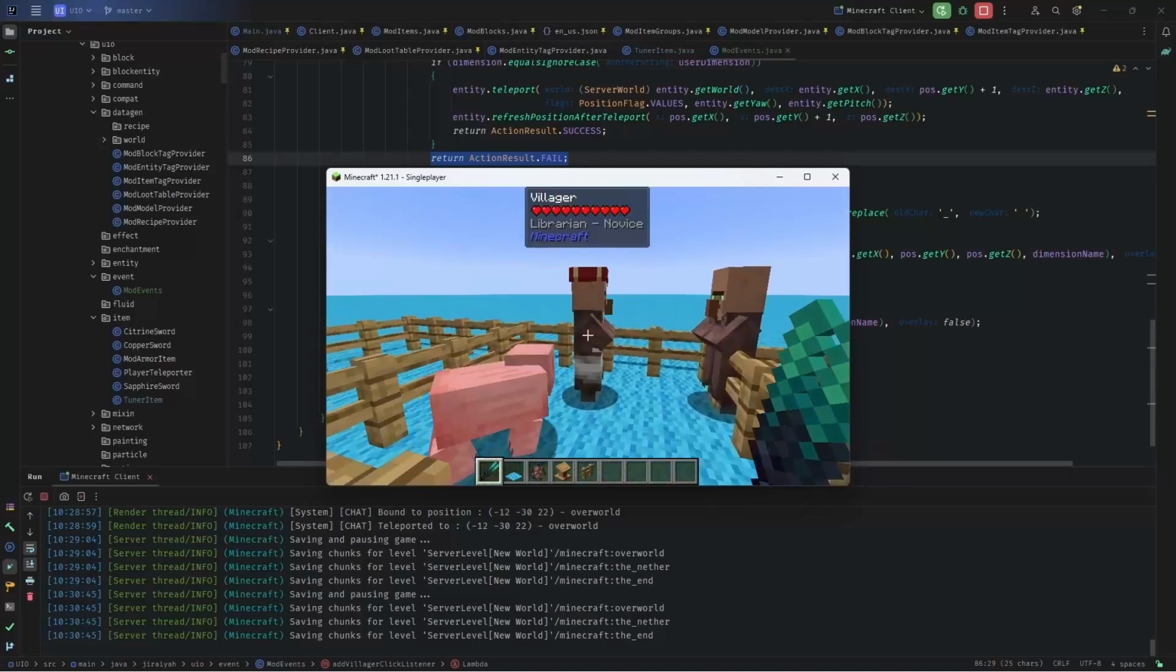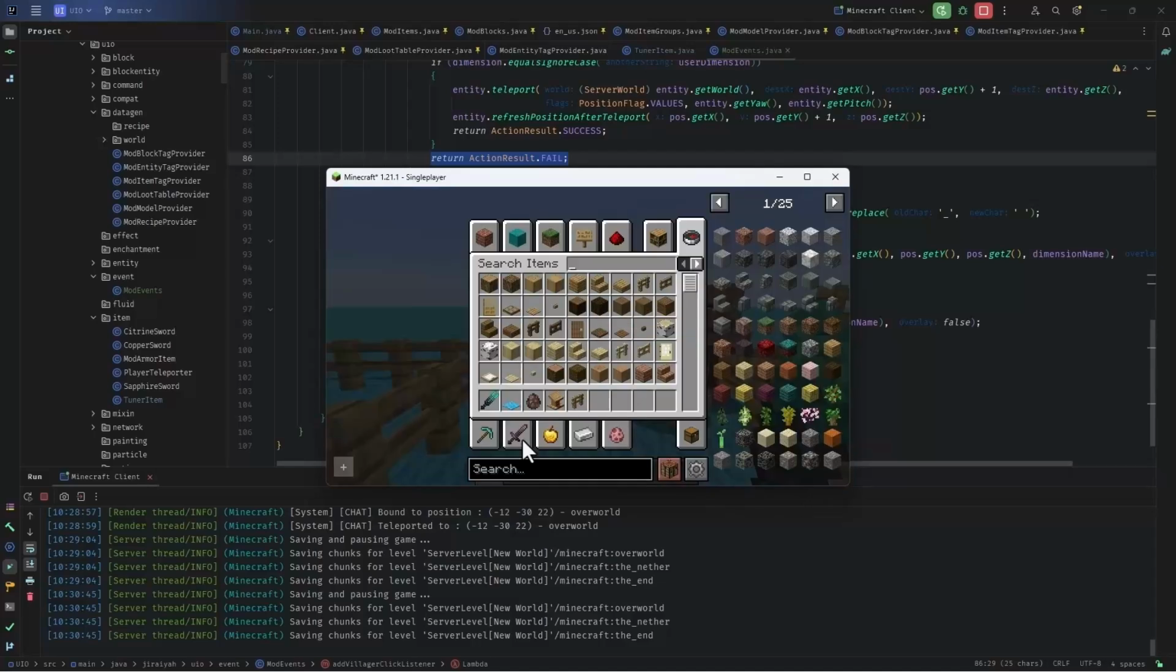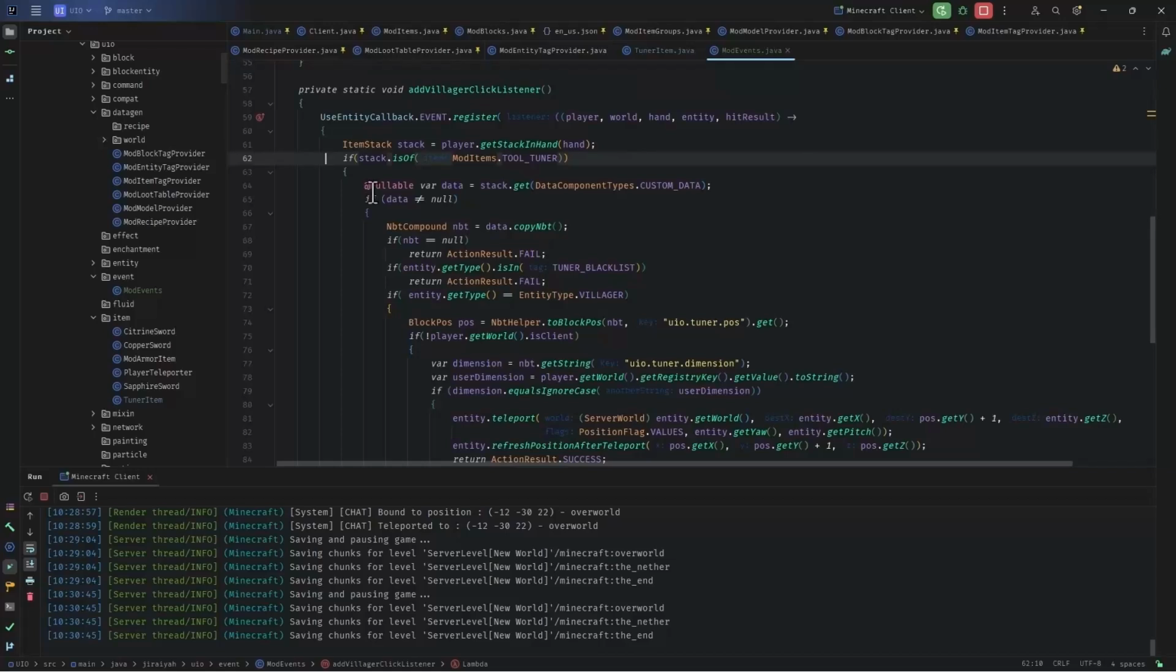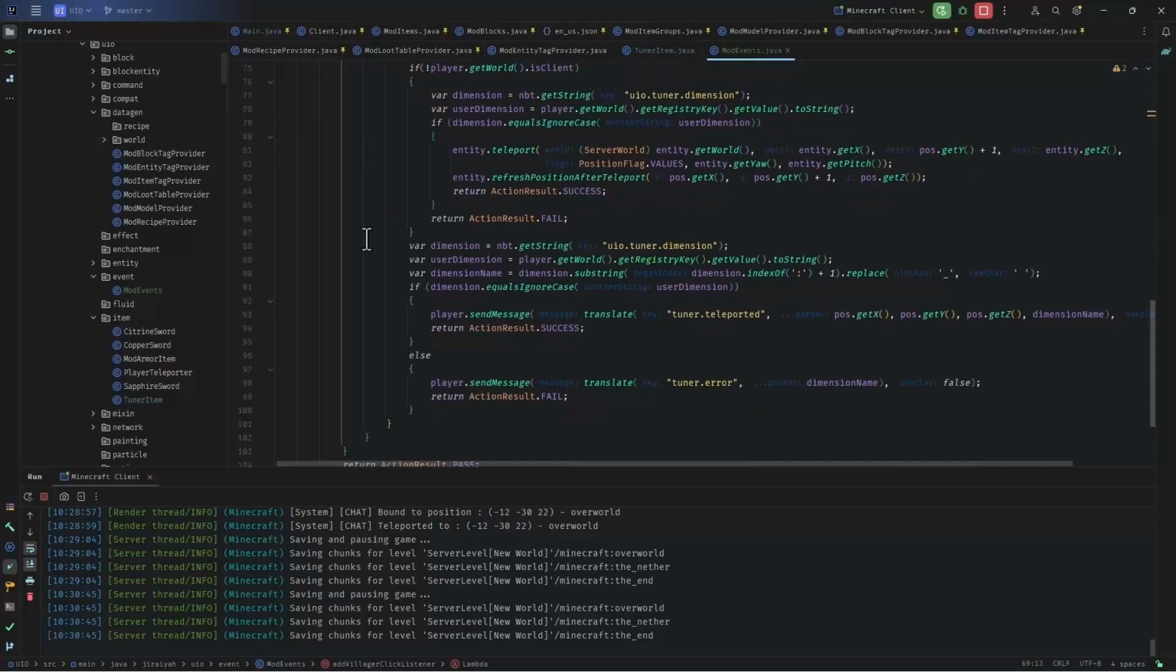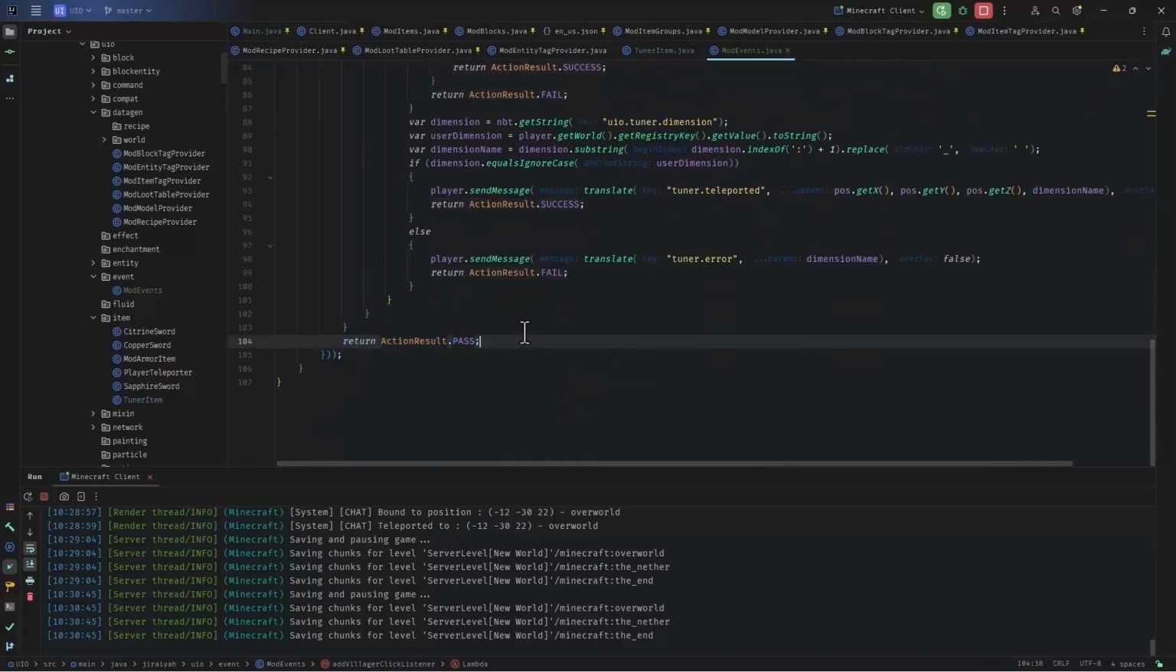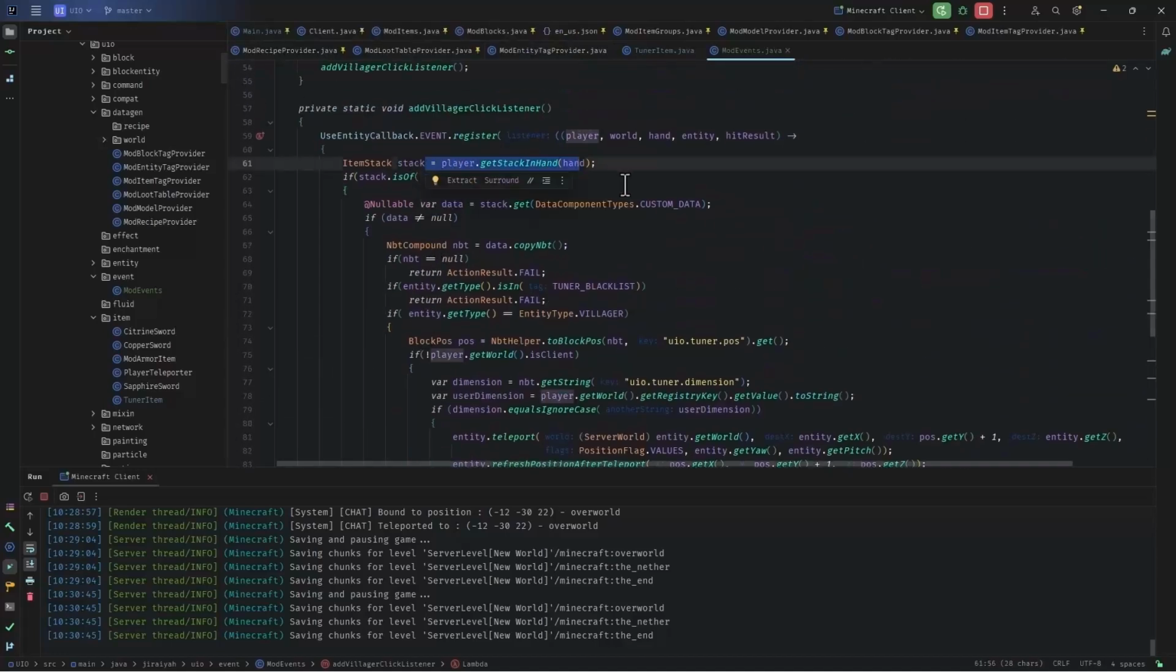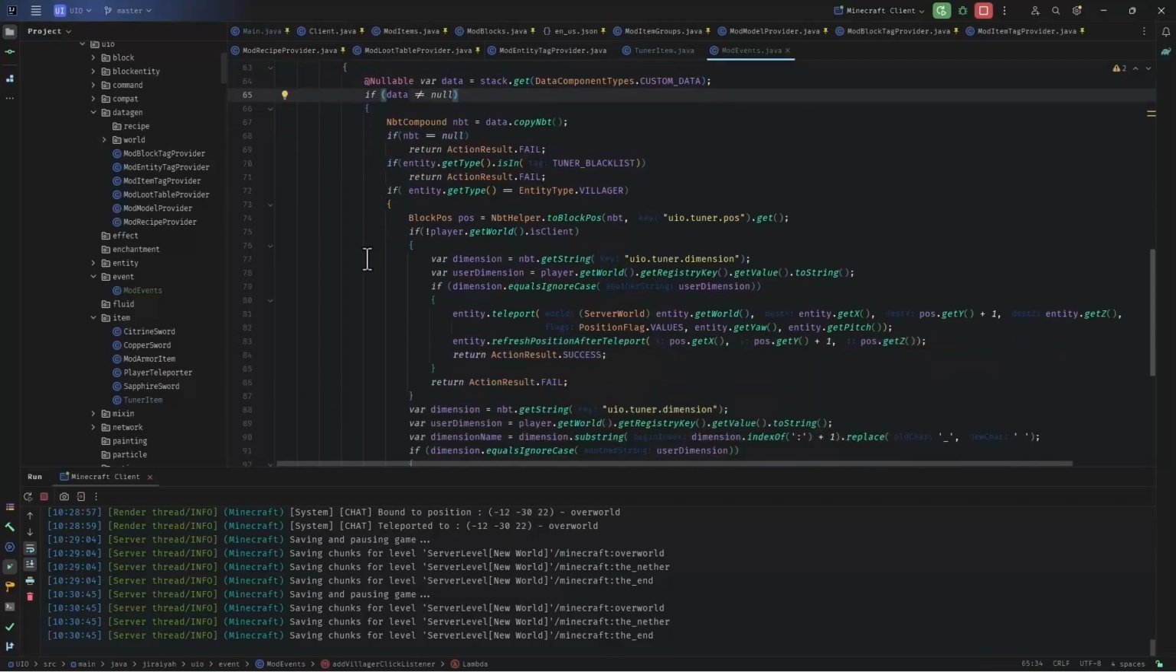I only get the trade panel when this tuner is not bound to any place. Why? Because I'm checking if the data is null or not. Well, if the data is null, I fall all the way down and put the action result pass, meaning that, hey, any other listener, you are free to consume the event. The GUI will rise up. If I have any type of data on the item, and that data can be anything, like a name for the item, it will come back here. Although, because I did have no NBT there, I'm consuming the event.